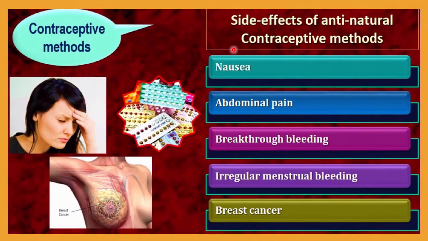Here in this slide you can see a list of side effects. As I told you, natural methods of contraception do not have any side effects. Methods other than the natural ones have some side effects, that may include nausea, abdominal pain, breakthrough bleeding, and then irregular menstrual bleeding or menstrual cycles, breast cancer. These are all the side effects of the non-natural contraceptive methods. Natural methods do not have any type of side effects. But other methods, whatever we have learned, have this type of side effects, as you can see in the list.